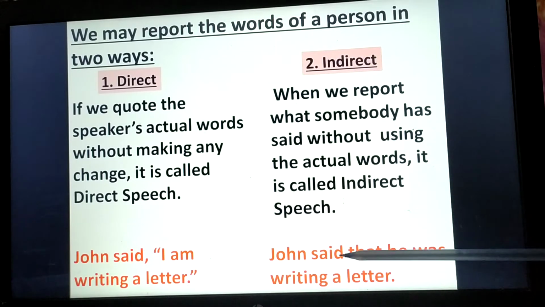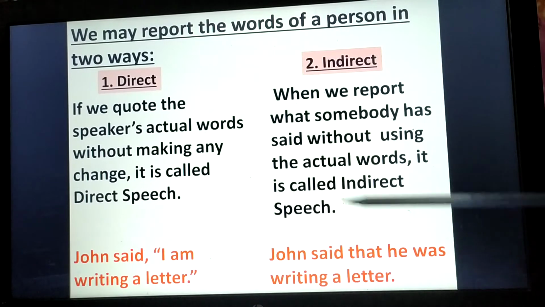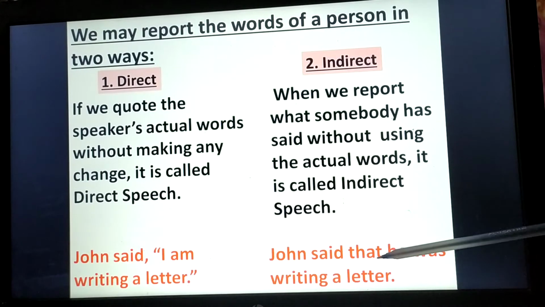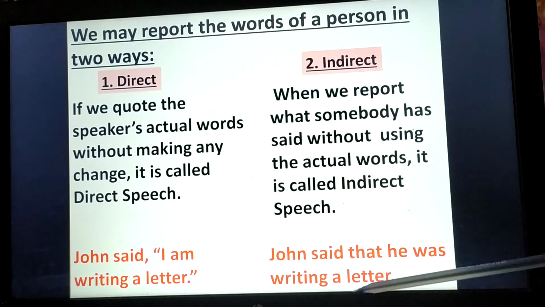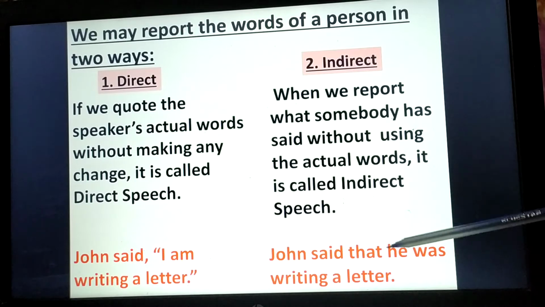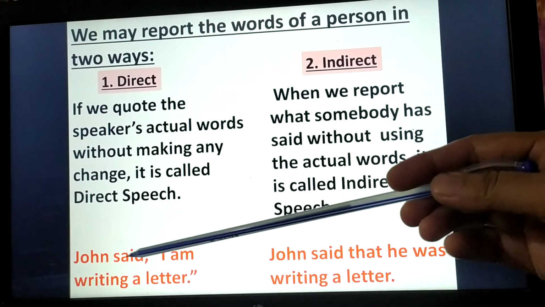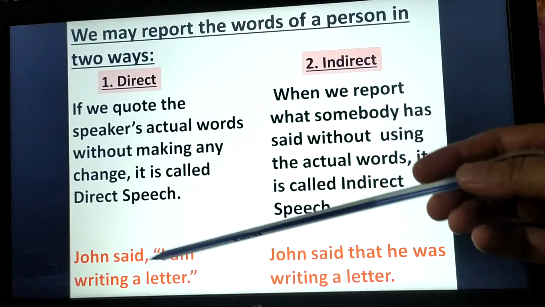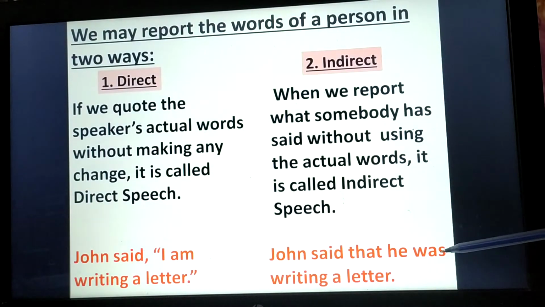We have modified them. John said that he was writing a letter. Here we have used the conjunction that after the reporting verb, and I became he and am became was, because this reporting verb is in the past tense. That's why here we have modified the tense of the reported speech also.